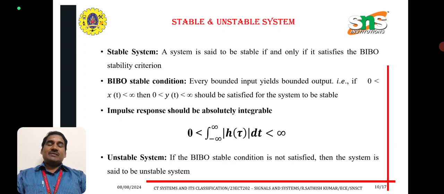Stable and unstable system. A system is said to be stable if and only if it satisfies the BIBO stability criterion. BIBO stable condition means every bounded input yields a bounded output. That is, if x of t is bounded, then y of t is bounded, which should be satisfied for the system to be stable. The impulse response should be absolutely integrable: the integral from minus infinity to plus infinity of the magnitude of h of tau d tau should be less than infinity. Unstable system: if the BIBO stability criterion is not satisfied, then the system is said to be unstable.